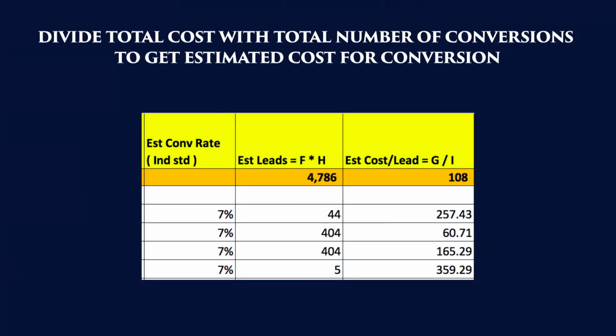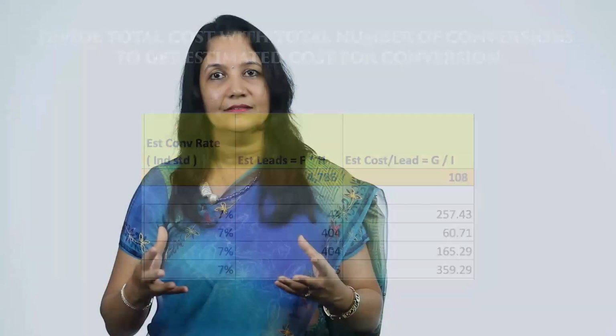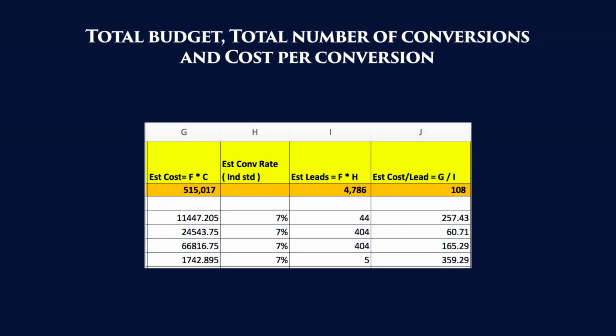So now we have got the total cost and total number of conversions. So you can divide total cost with total number of conversions to get estimated cost per conversion. By doing this exercise, you will be able to know how much is the total monthly budget needed for search, and this budget will give you how many conversions and what will be the cost per conversion. For example, in this Excel, you can see that the total budget required is 5,15,017 rupees for a month, and it will give 4,786 conversions, and the cost per conversion is 108 rupees.